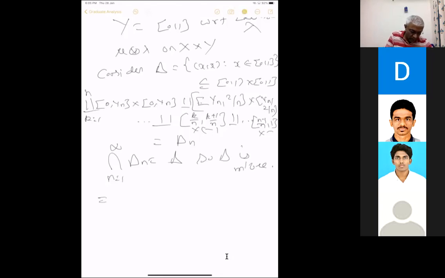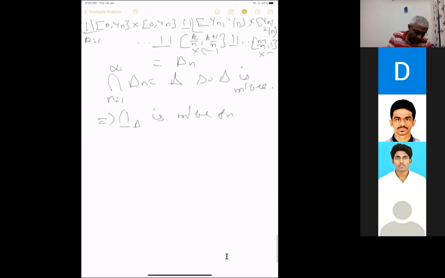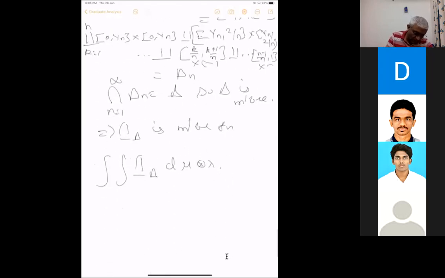Okay. So 1 delta is a measurable function. Now you integrate 1 delta with respect to d mu tensor lambda. You take the iterated integral, first with respect to x. X is the counting measure.